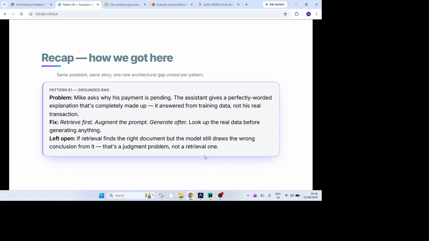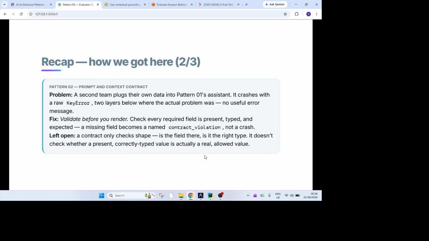Now, what was the issue with pattern 01? If the retrieval itself finds a document which is not right, then the conclusion may be wrong. That's a judgment problem, not a retrieval one.